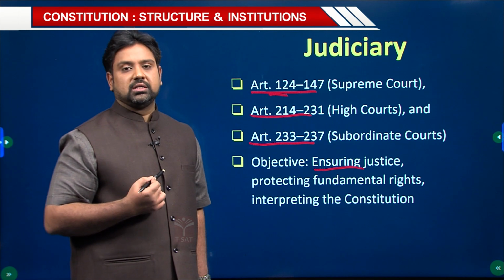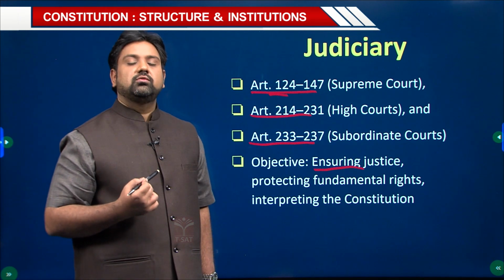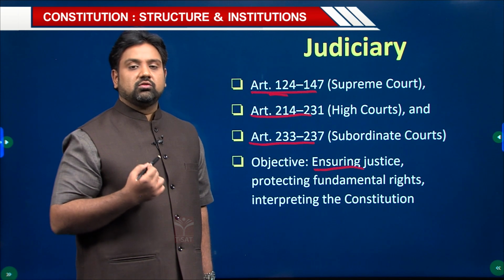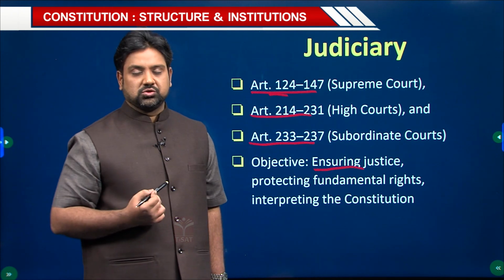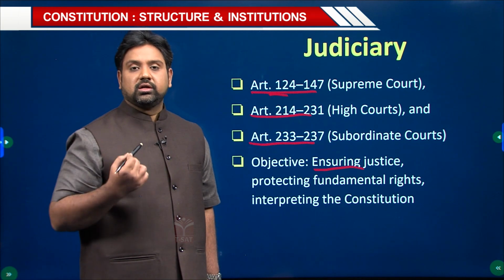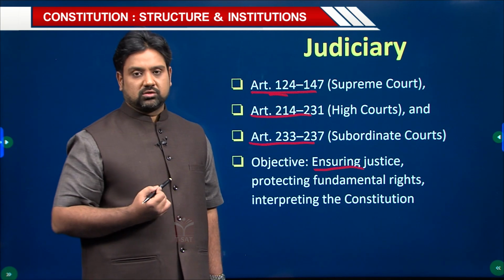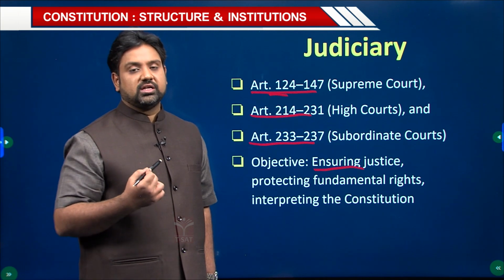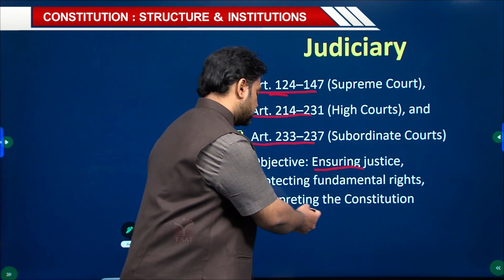It may so happen that in the wider functioning of the state mechanism, you may have the executive or legislature which may try to take away the rights of the people as guaranteed under the constitution. In that particular situation, the only hope left for the people is to go and knock the doors of the court. That is where the judiciary enters and tries to protect the various rights of the public at large. Then you have interpreting the constitution.